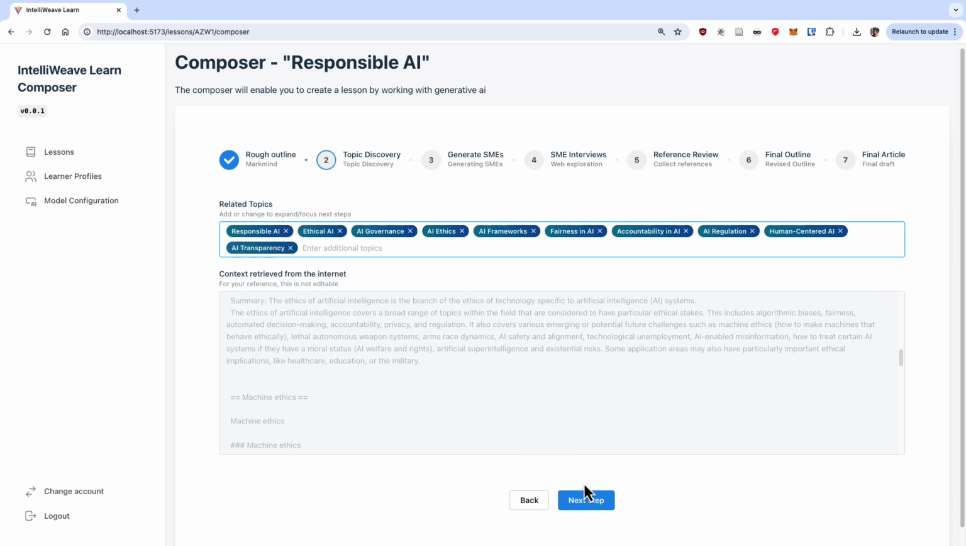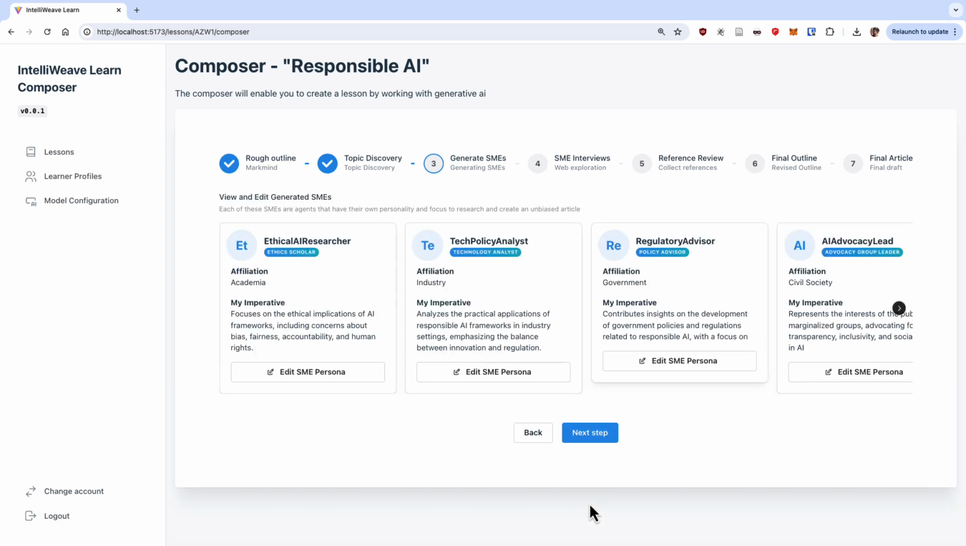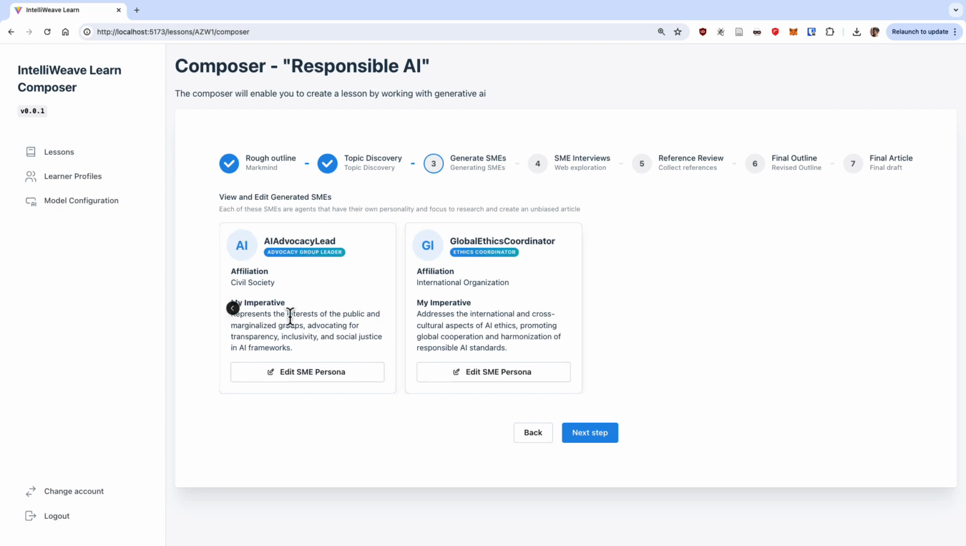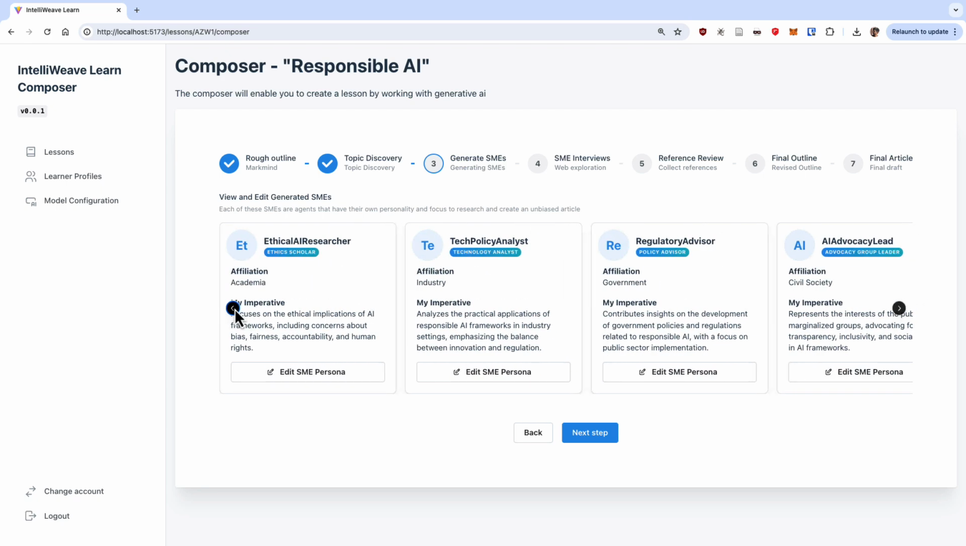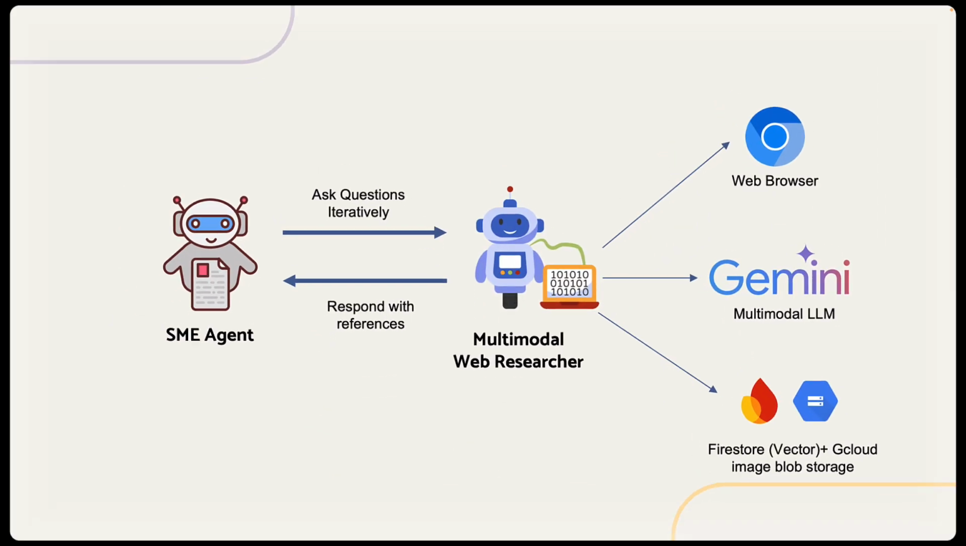The next step is my favorite, where the app, based on the topic, uses Gemini to create a bunch of virtual subject matter expert agents, each with their own system prompt and focus areas. This enables us to generate the lesson from multiple perspectives and merge them to reduce bias significantly. For instance, we have ethical AI researcher who focuses purely on the ethics piece, and we have regulatory advisor who look at how this topic impacts governments. After all this, the magic happens, where we use autonomous collaborative agents.